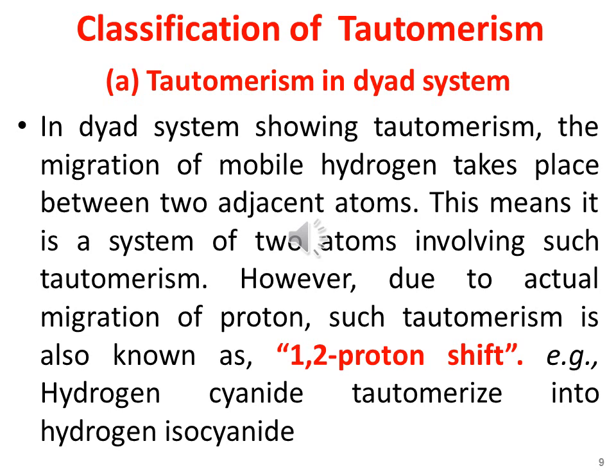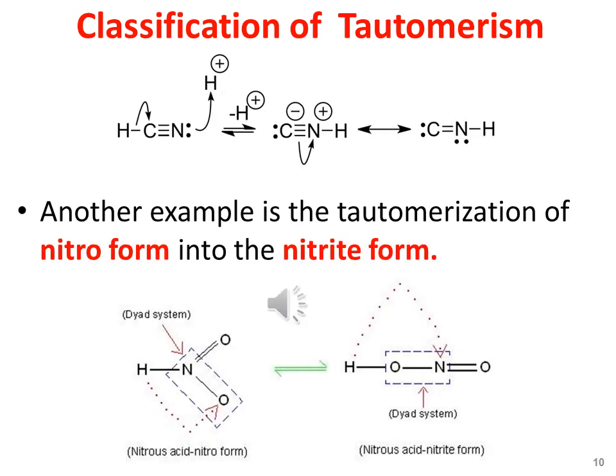For example, hydrogen cyanide tautomerized into hydrogen isocyanide. The chemical equation is shown on the coming slide. Here you may see the process of tautomerization of hydrogen cyanide. In the molecule of hydrogen cyanide, the hydrogen atom first detaches itself from the carbon atom, and hence carbon is getting the negative charge, and the proton then migrates towards the nitrogen and gets attached with the nitrogen.